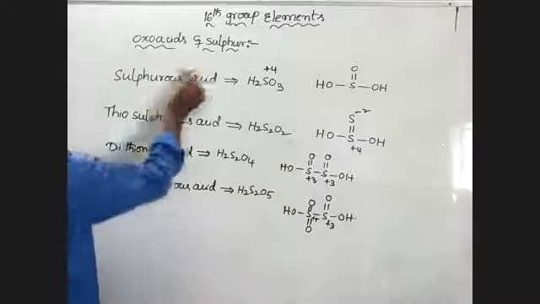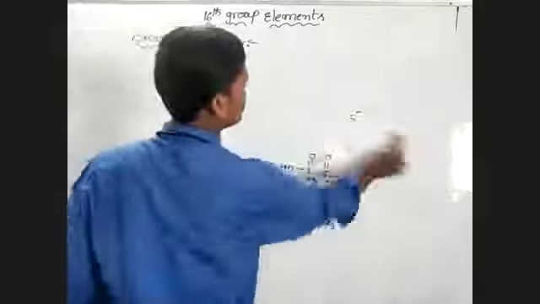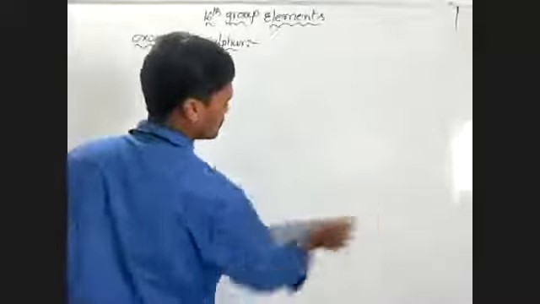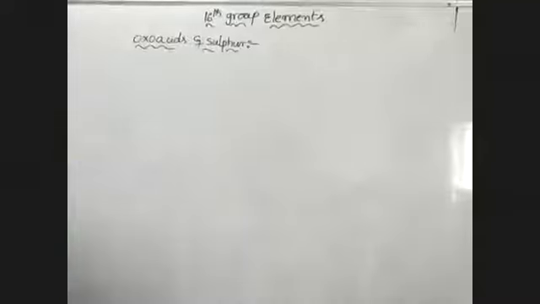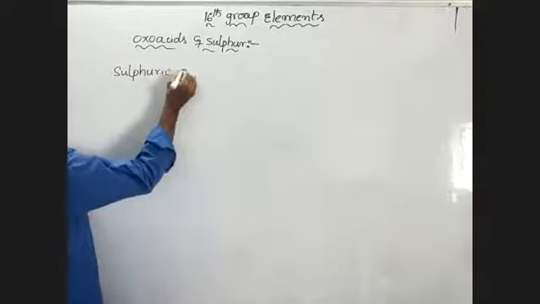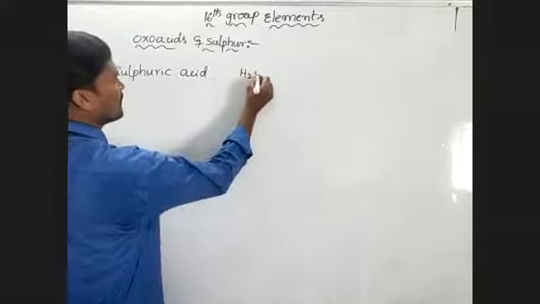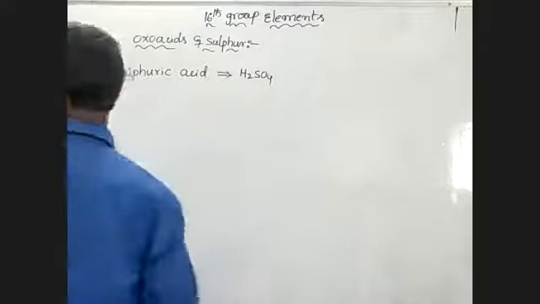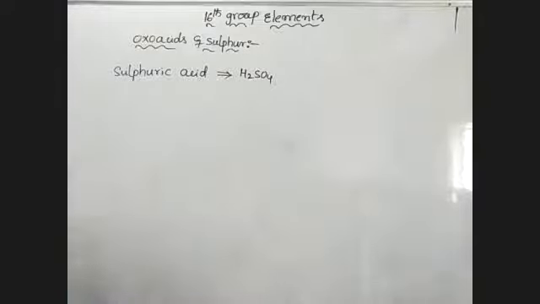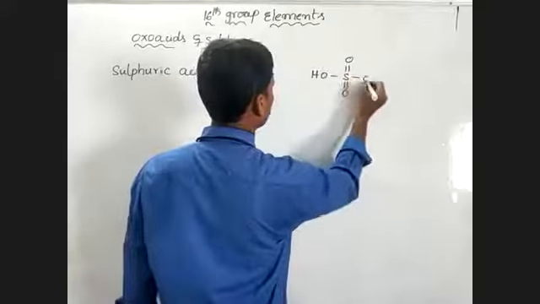Next one, the sulfuric acid series. In the sulfuric acid series, the first one is sulfuric acid. Its molecular formula is H2SO4, and the structure is like this.